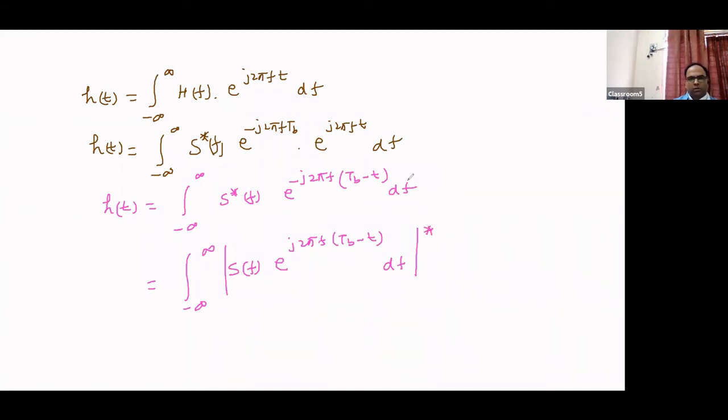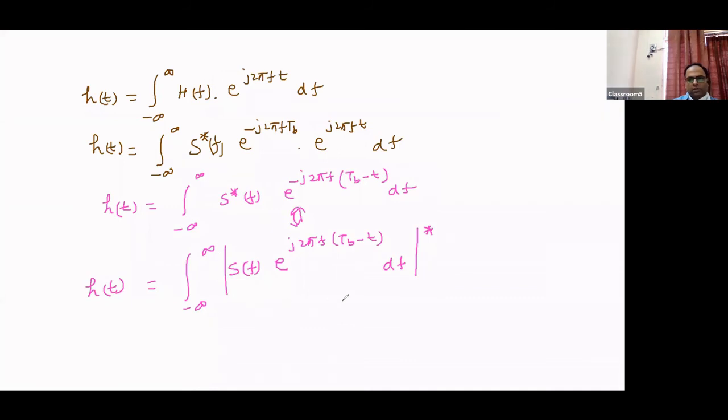We can write down this whole signal like this. We can take this conjugate, meaning we can represent this conjugate as outside of this. The value of these two things is the same, so we can represent this whole signal as S(f) e to the power j 2 pi f (t b minus t), its conjugate. Again we can represent it as S conjugate(f) e to the power minus j 2 pi f (t b minus t), right? We are just putting a conjugate sign here. So this is equal to h(t).